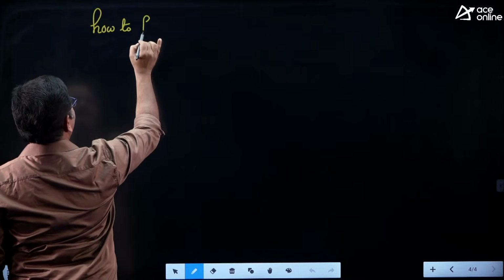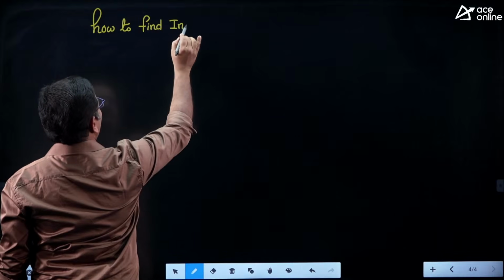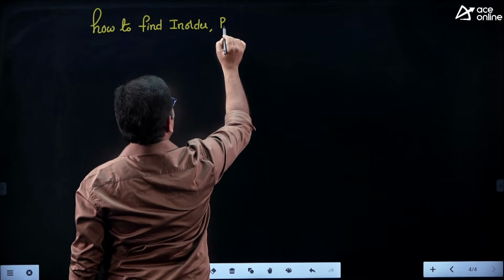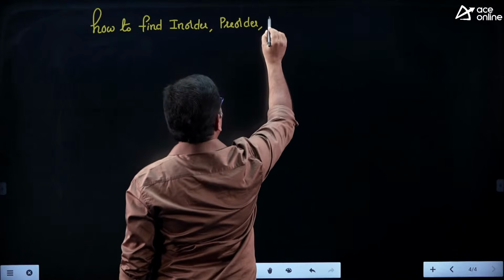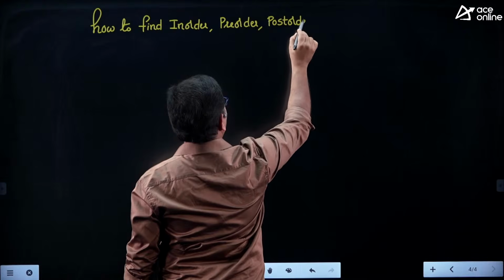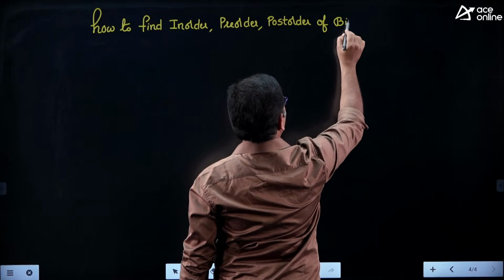How to find in-order, pre-order, post-order of a binary tree.